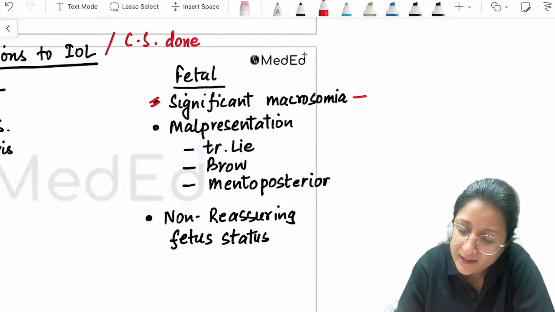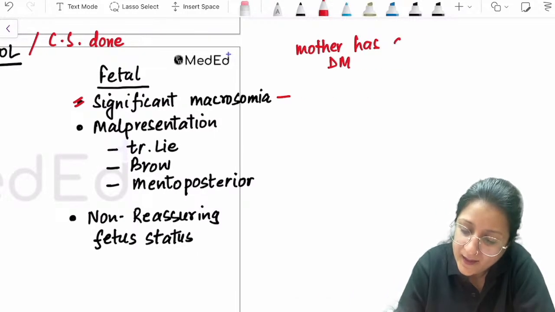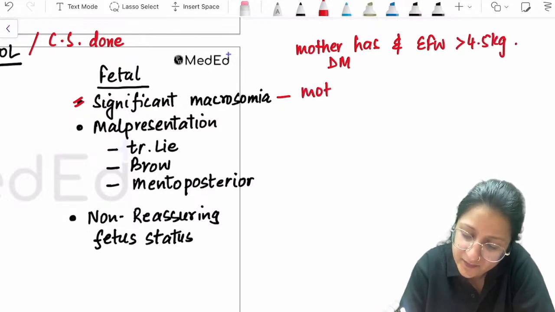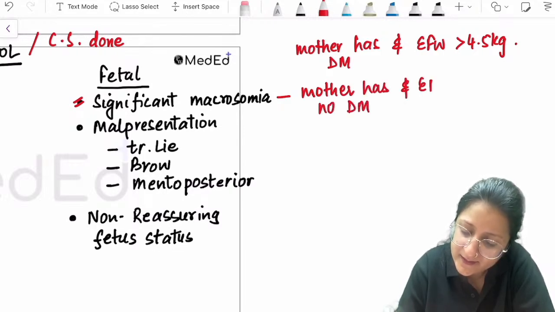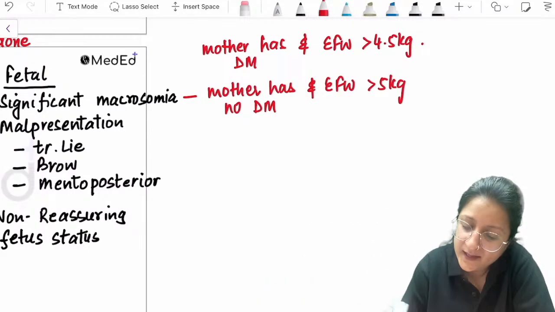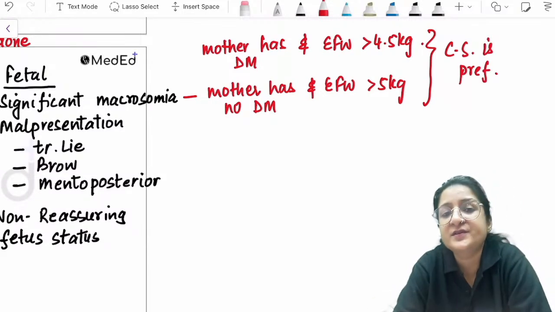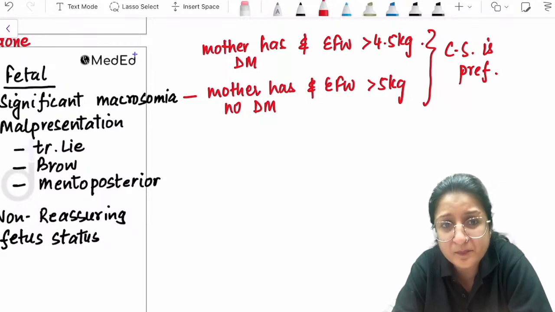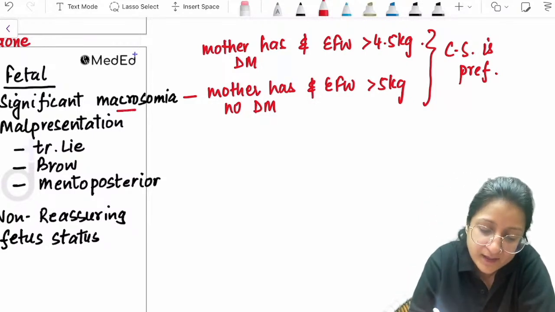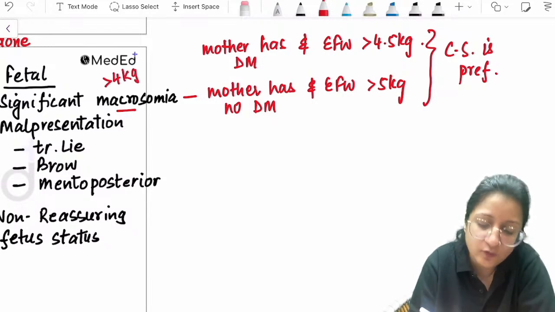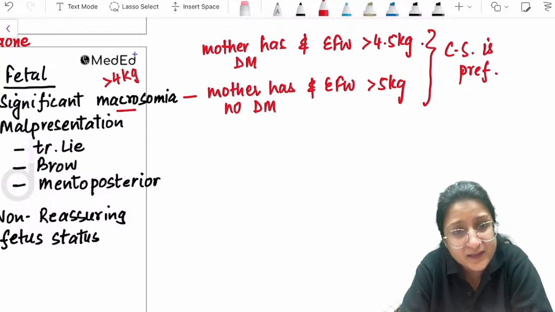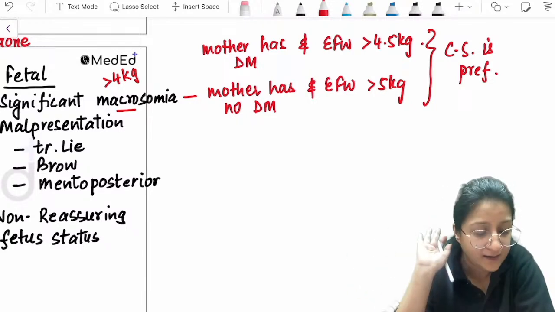If the mother has diabetes mellitus and the estimated fetal weight is more than 4.5 kg, or if the mother has no diabetes mellitus and the estimated fetal weight is more than 5 kg, then a cesarean section is preferred. That is what significant macrosomia means. See, macrosomia by definition is a fetal weight of more than 4 kg, but significant macrosomia, how significant, I have told you.